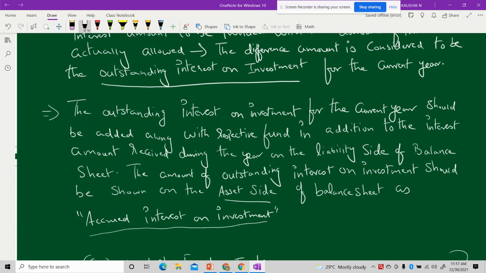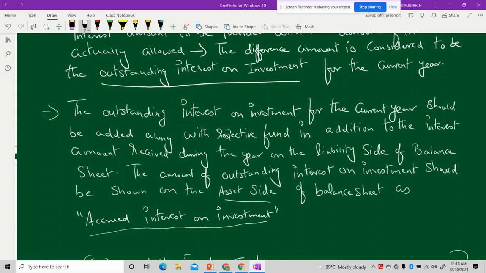If both are same, then no issues. If there exists some difference, say for example you got 10,000, but in the question they have provided that interest on the investment is only 7,000, then there is a 3000 rupees difference.